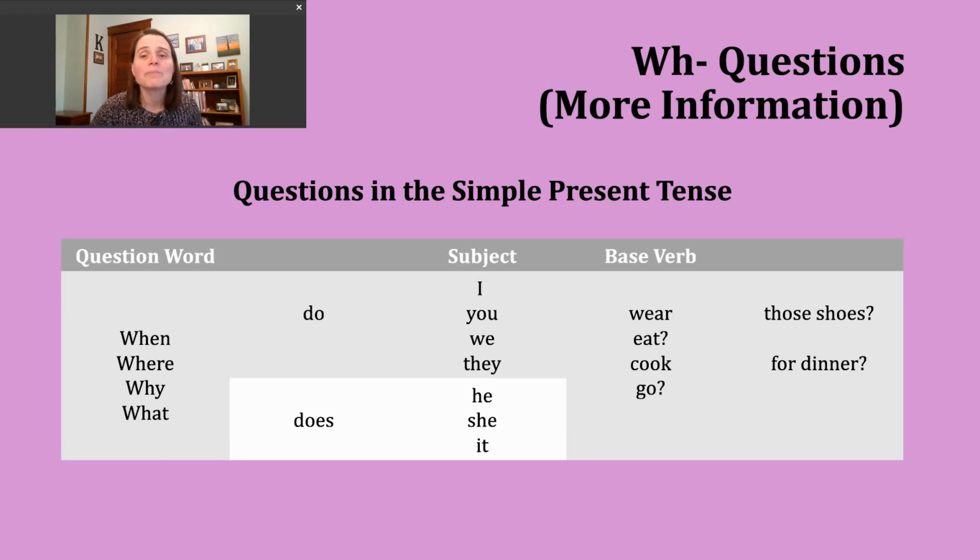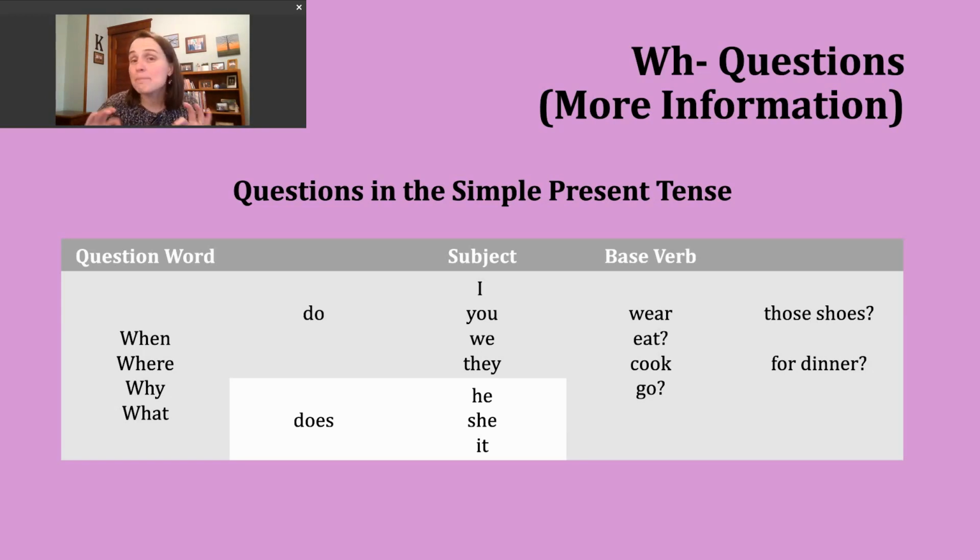Now, as a quick review, in the simple present, we're generally describing habits, routines. We might also be talking about facts. Okay? And to make a more information question, right, we're going to start with a question word, and then we have to pay attention to our subject. But before the subject in the sentence, we're going to use either do or does. We're going to use do if the subject of the question is I, you, we, or they. Okay? But we're going to use does if the subject is he, she, or it. Okay, so question word, do or does. Then we have our subject and then the base verb.